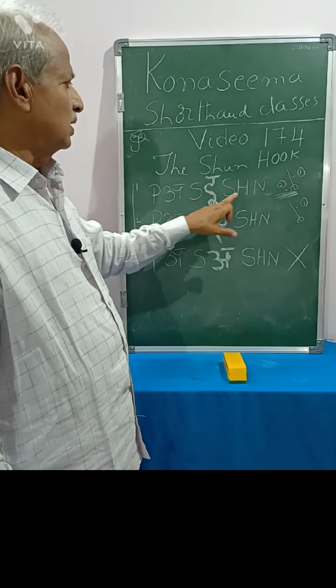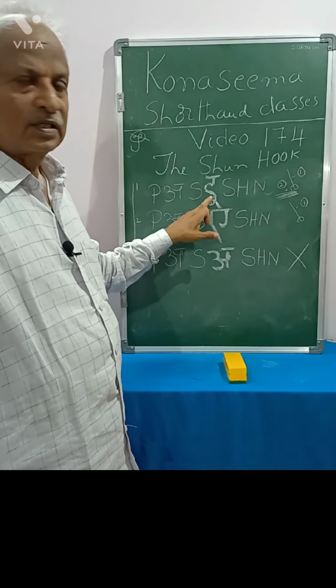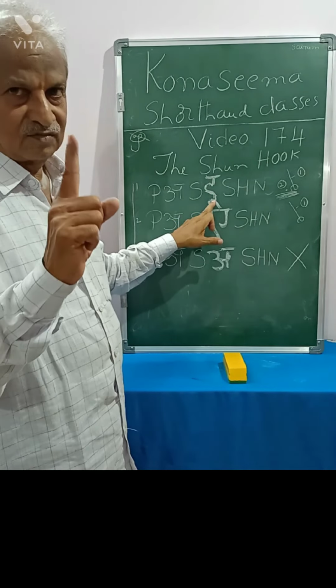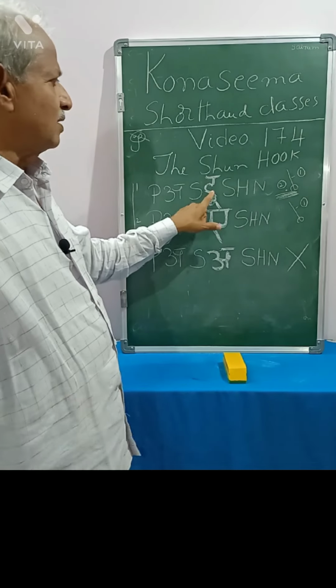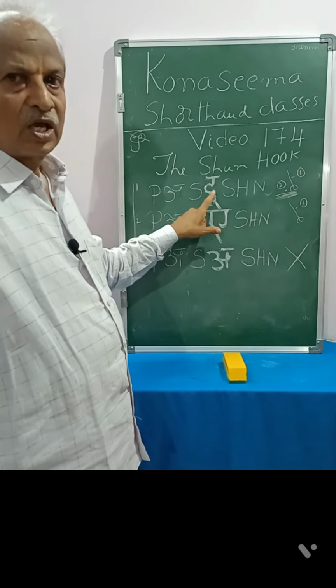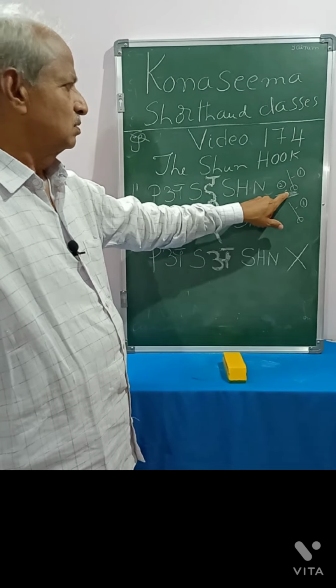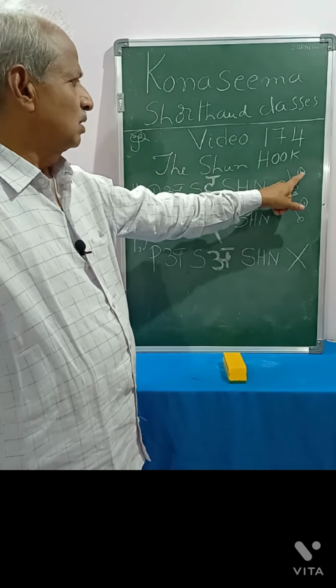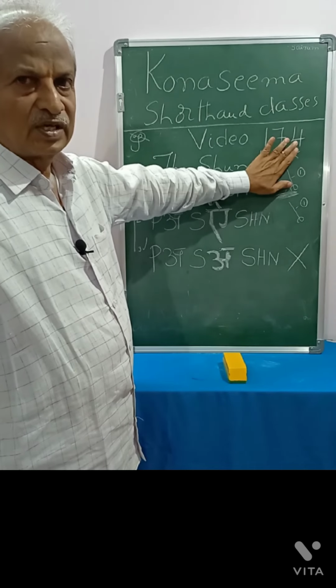Position: here between Shun and circle a vowel is coming, that vowel is E, the third place vowel. If a third place vowel comes, we will put this vowel here, outside the Shun hook. Position, like this: A number 1, E number 2. Two vowels are placed here.